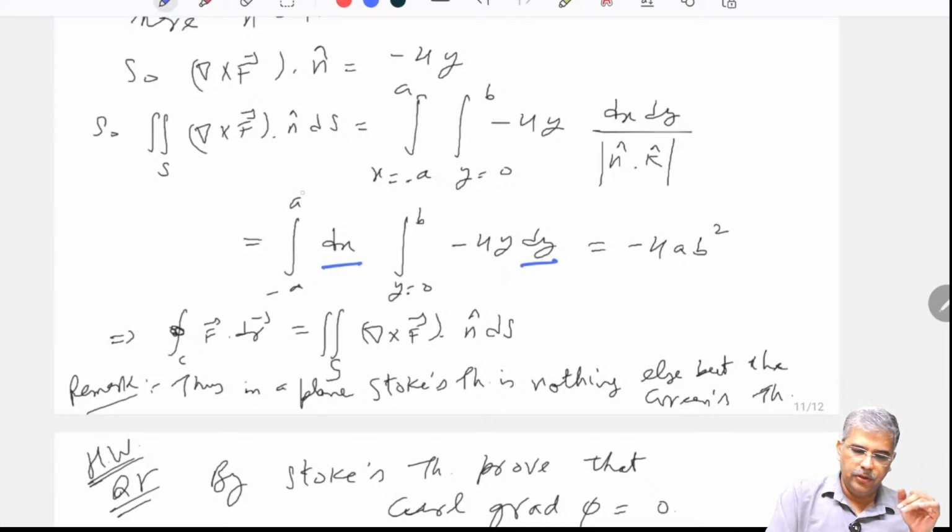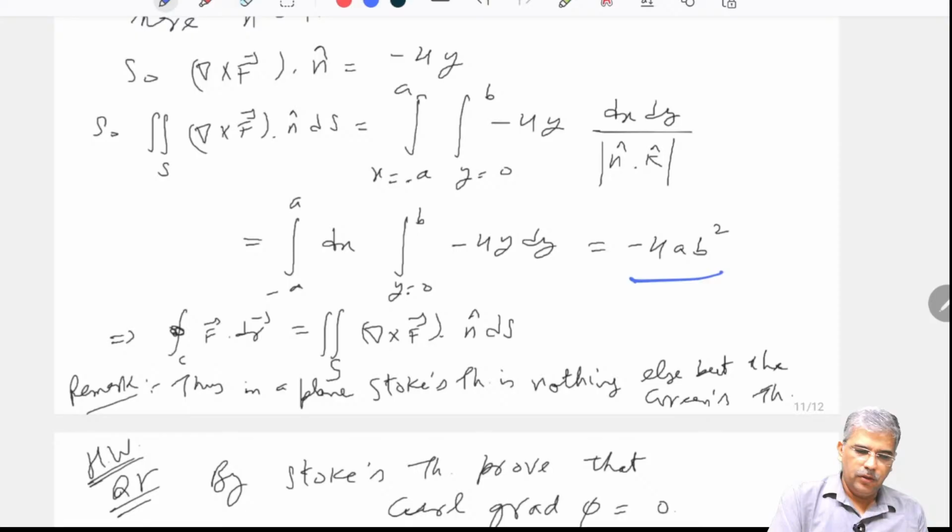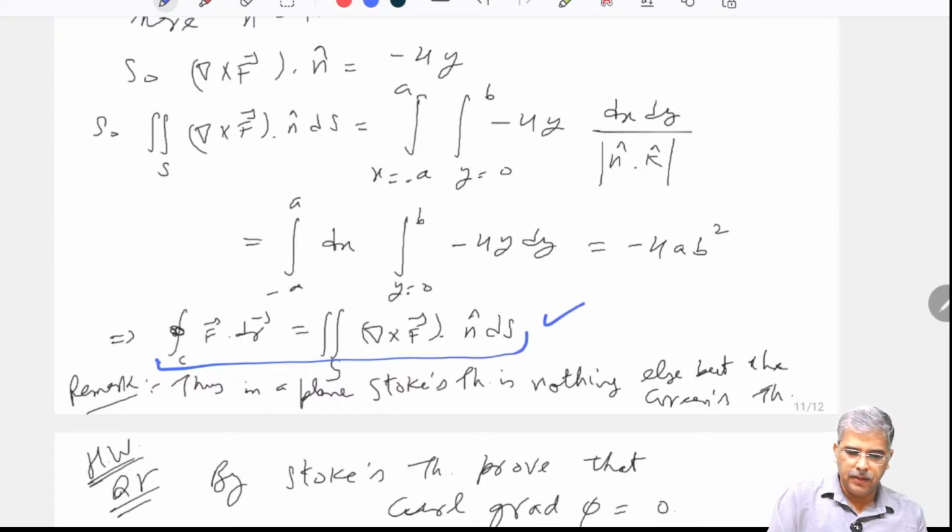So this is the limit of x, this is the limit of y. One by one putting these in, this is quite an easy one. So you can calculate it out, and it turns out to be minus 4ab square, and hence Stokes theorem is verified.